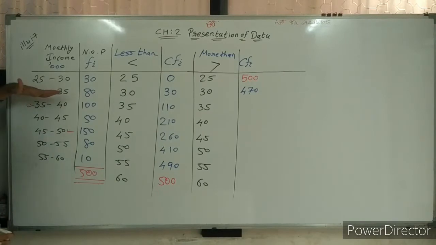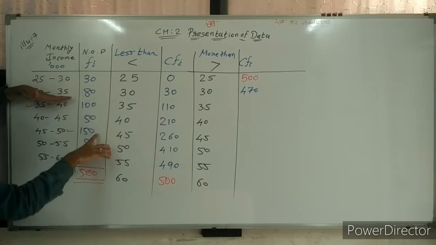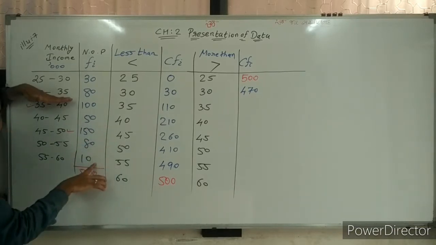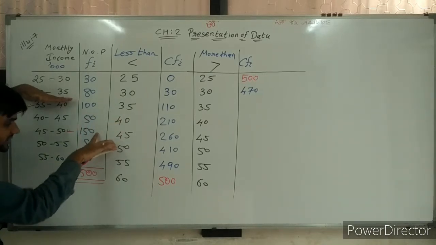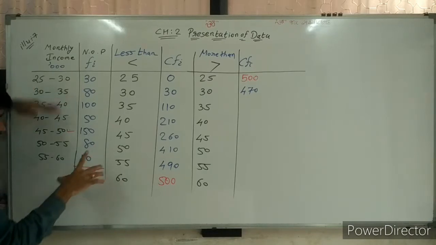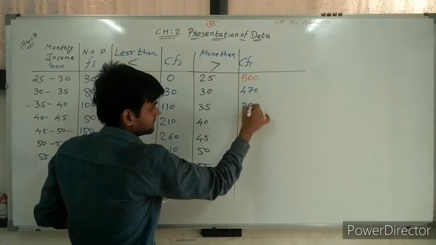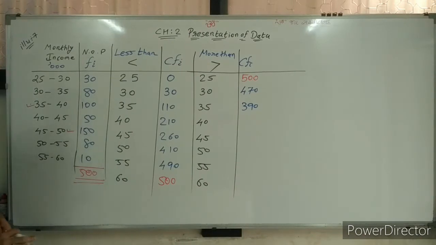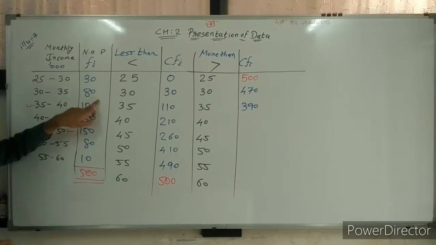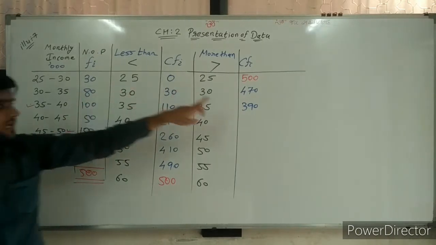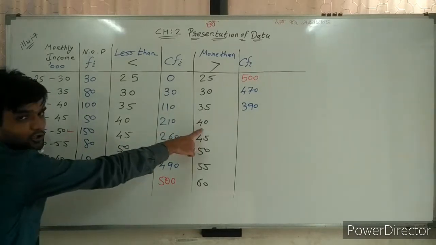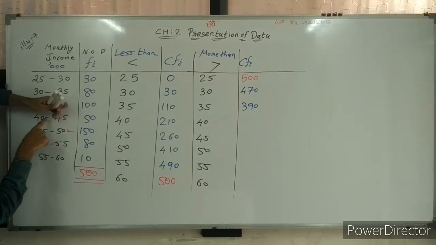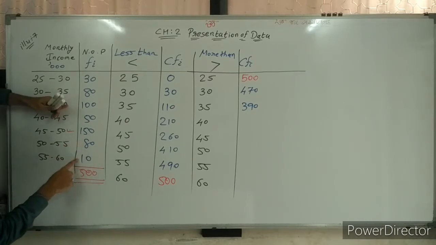Same way. More than 35 means start from here: 100, 50, 150, 80 and 10. So I can total it: 100 plus 50, 150, 150 plus 150, 300, 300 plus 90, 390. So my answer is 390. And the second way, now 80 is not considered, so 470 minus 80, answer is 390. Now more than 40: 40 and more, 50, 150, 80, 10.